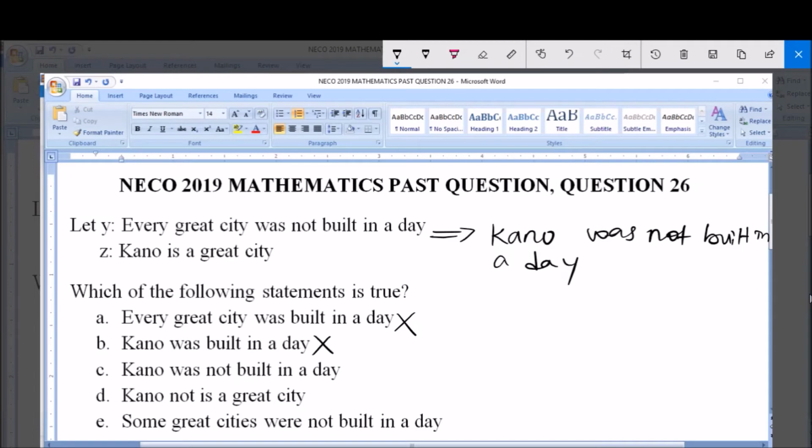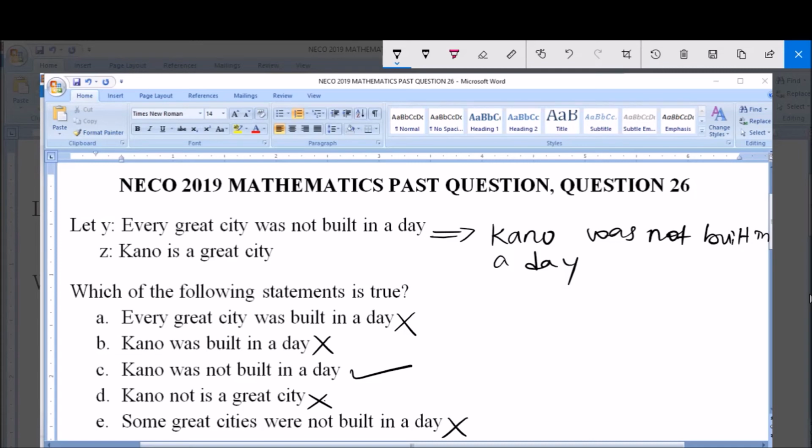So it is wrong. Option C says Kano was not built in a day. Yes. Because Kano is a great city, and every great city was not built in a day. Now, D says Kano is not a great city. No, the statement said it clearly that Kano is a great city, so this is wrong. And E says some great cities were not built in a day. No, it says every great city was not built in a day, not some, so this is wrong.